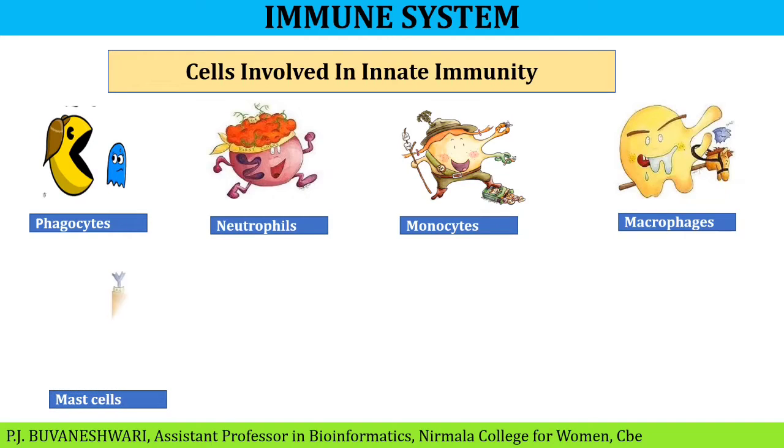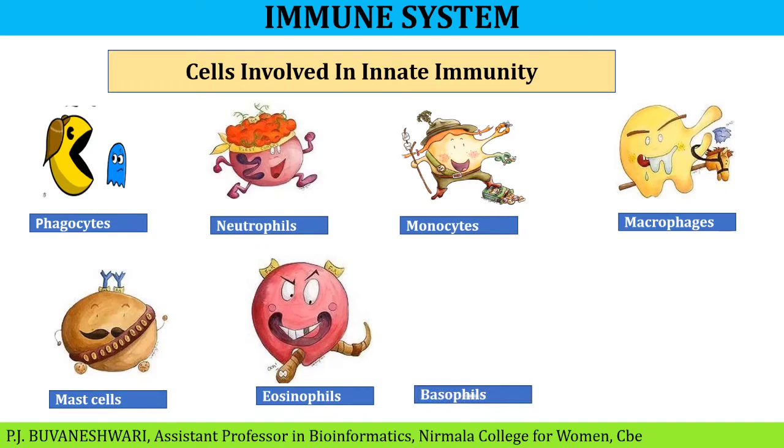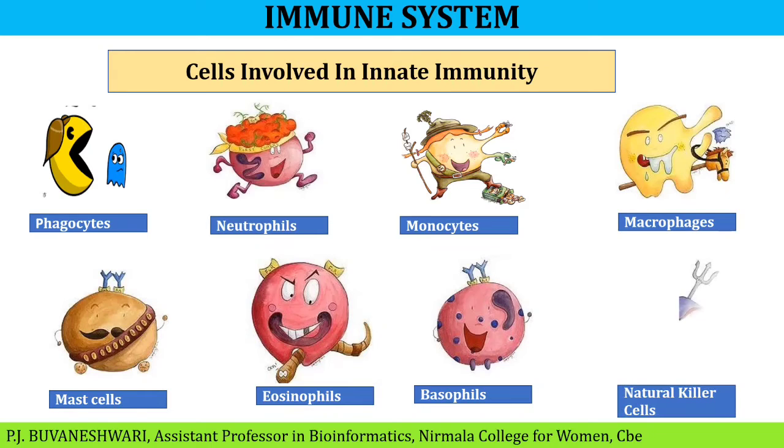Next, mast cells. Mast cells have many jobs, including helping to heal wounds and defending against pathogens. Next, eosinophils. Eosinophils contain highly toxic proteins that kill any bacteria or parasites they contact. Next, basophils. Basophils attack multicellular parasites like the mast cells. Next, natural killer cells. These stop the spread of infections by destroying infected host cells.